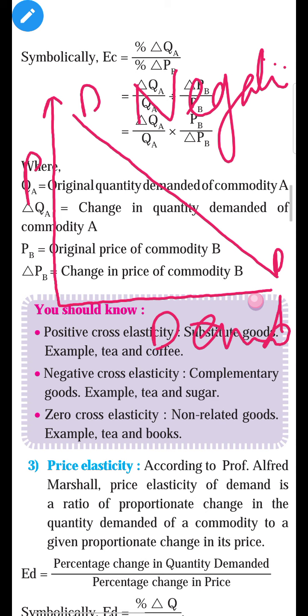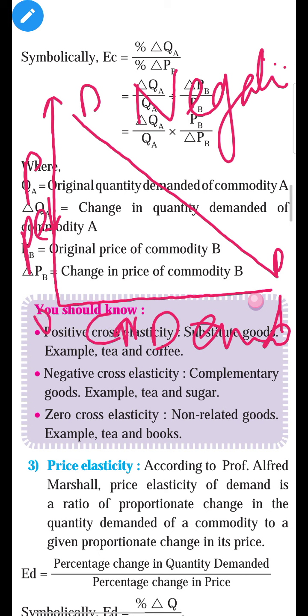Negative cross elasticity of demand happens in which type of goods? It happens in the case of complementary goods, and complementary goods are those goods which are jointly demanded by the consumer. For example, car and petrol. Car and petrol is the best example of complementary goods. Suppose we take petrol on the y axis and cars on the x axis.